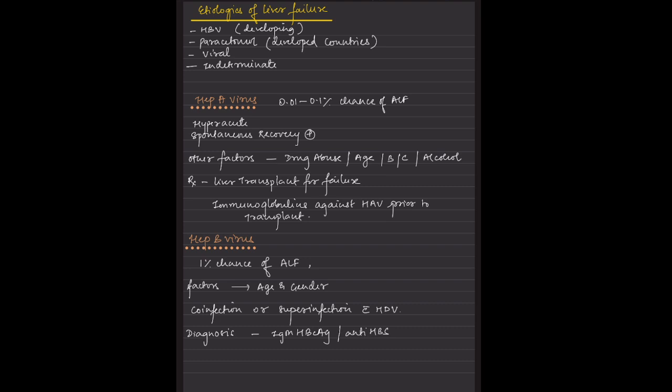Coming to the hepatitis A virus, this has a hyperacute onset and spontaneous recovery. No need to worry, it will subside on its own. The other factors that make it a riskier disease are drug abuse, an older age, pregnancy, alcohol, and associated viruses, so that can cause certain problems for us. Another thing is, when the patient is posted for liver transplantation, we need to give him immunoglobulins. This is important because he has a risk of developing hepatitis A virus.